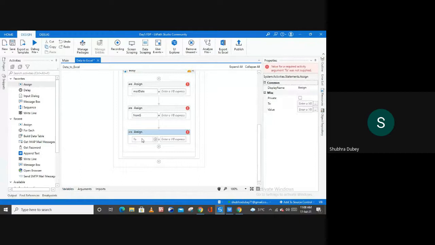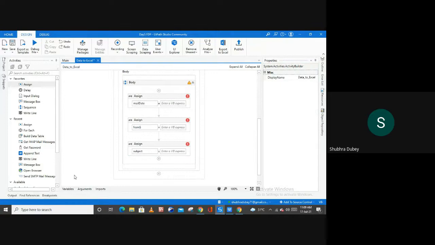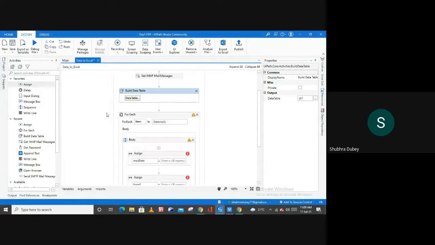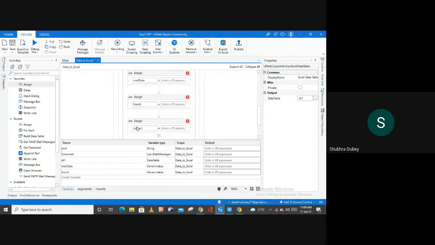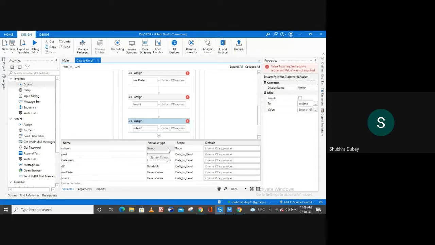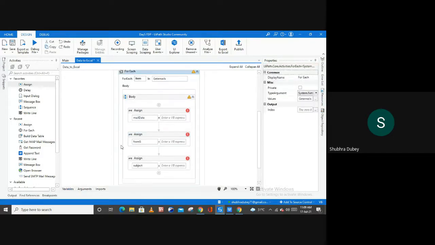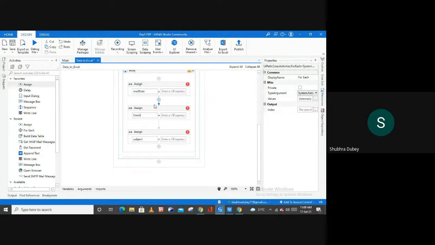And now the next variable I'm going to create here is to store the subject information, right? So for this, I'm creating a variable here, and as you can see, this is in the string type, right? So let me change the type of this subject variable. Okay, so this is already in string form, and these two variables are in generic value form, right? And let me change the scope also to the highest scope. Close your panel, and now we have to assign the expression here to fetch the information.